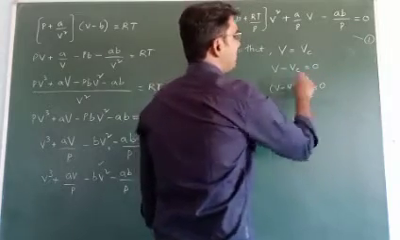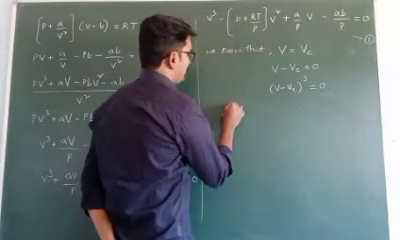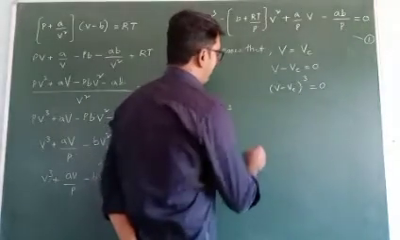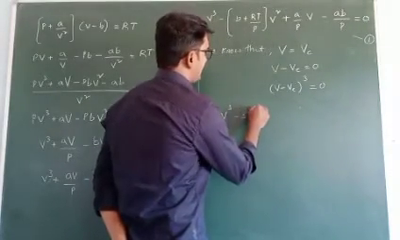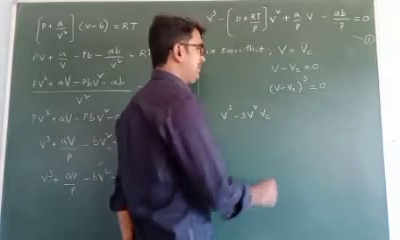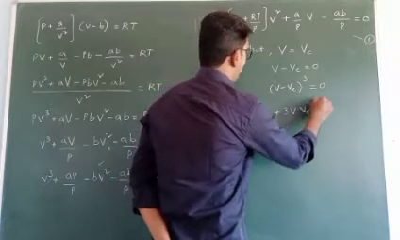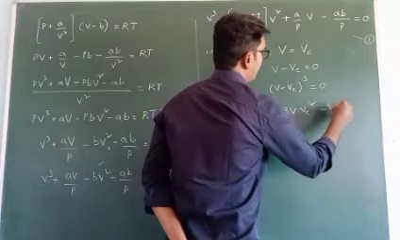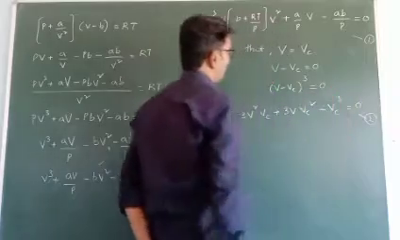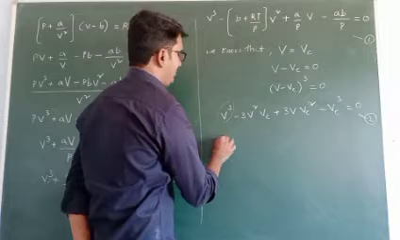This is (a minus b) whole cube. (a minus b) whole cube means a cube minus 3a square b plus 3a b square minus b cube. So V cube minus 3V square Vc plus 3V Vc square minus Vc cube equal to 0. This is equation 2. Now comparing the V cube terms in both equations, comparing 1 and 2.